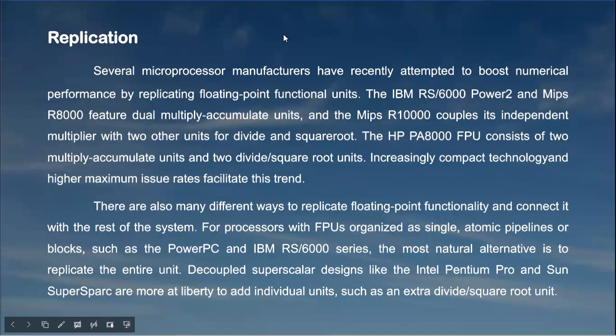Next one is replication. Several microprocessor manufacturers have recently attempted to boost numerical performance by replicating floating point functional units. The IBM RS 6000 series Power 2 and MIPS R8000 feature dual multiply accumulate units, and the MIPS R10000 couples its independent multiplier with two other units for divide and square root. The HP FPU consists of two multiply accumulate units and two divide or square root units. Increasingly, compact technology and higher maximum issue rates facilitate this trend.